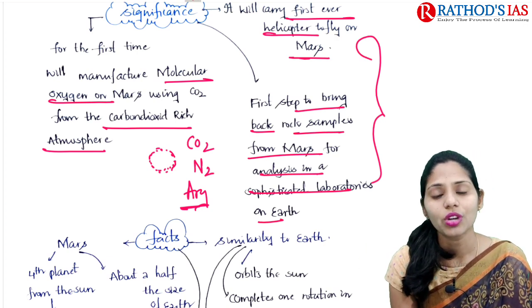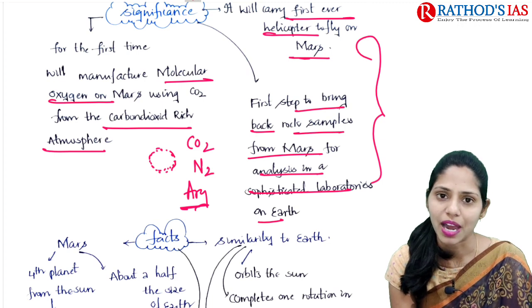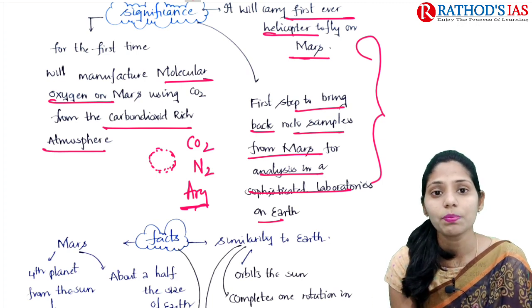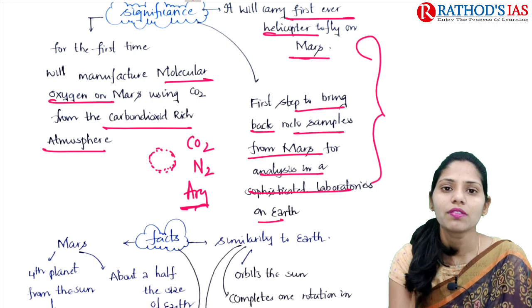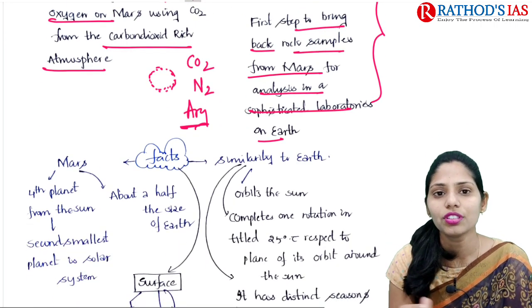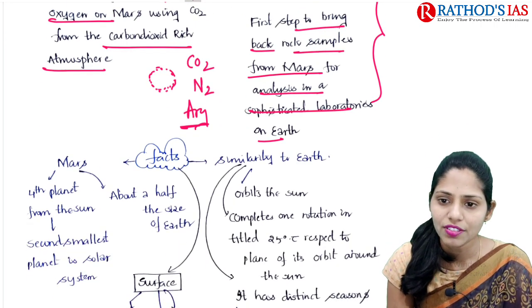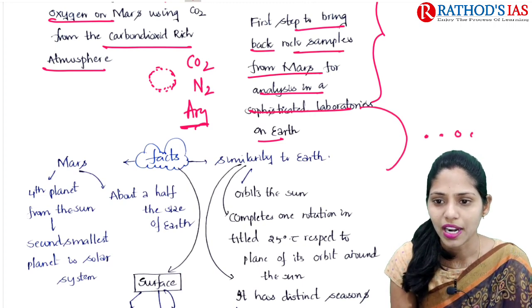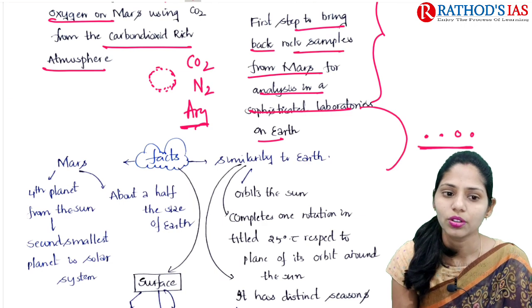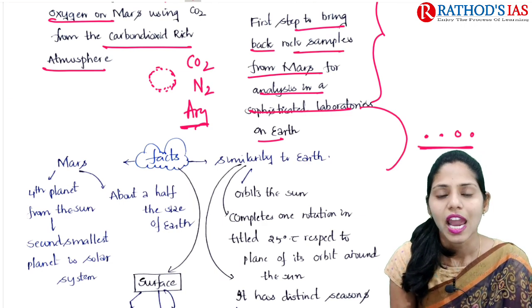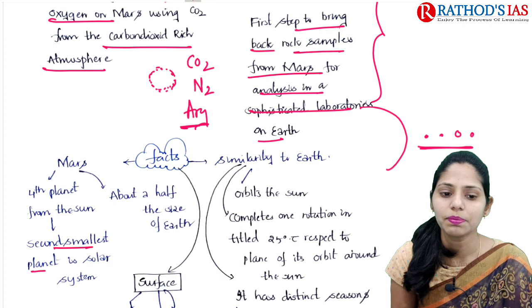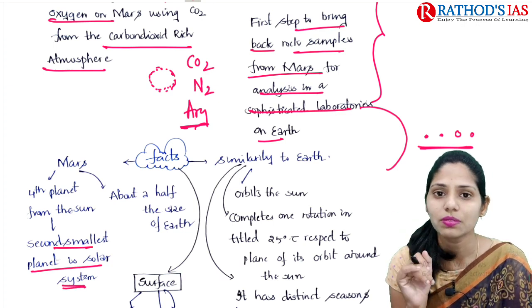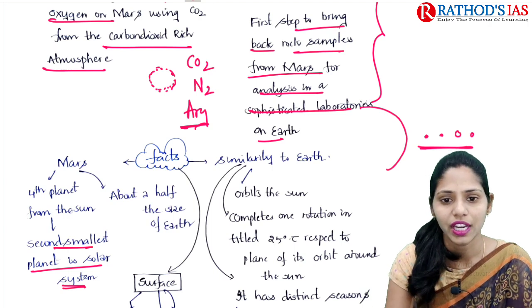And now let us try to understand some facts regarding Mars. This Mars is also important for prelims actually. Mars is the 4th planet from the Sun. So if you have the Sun here, we have Mercury, Venus, Earth and Mars. So it is the 4th planet from the Sun, and it is also the 2nd smallest planet in our solar system. In size, Mars is half the size of Earth.